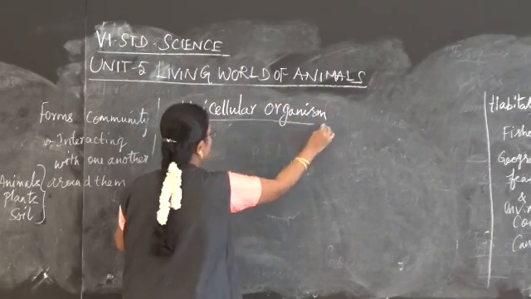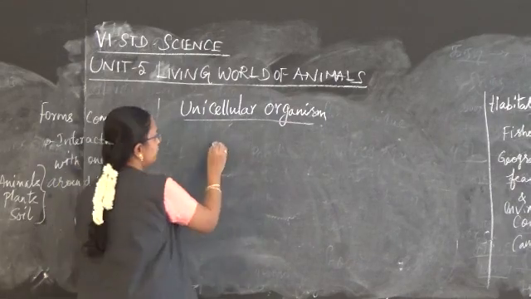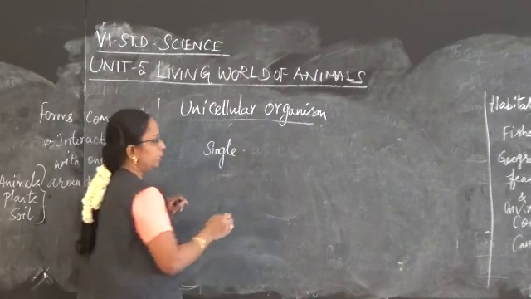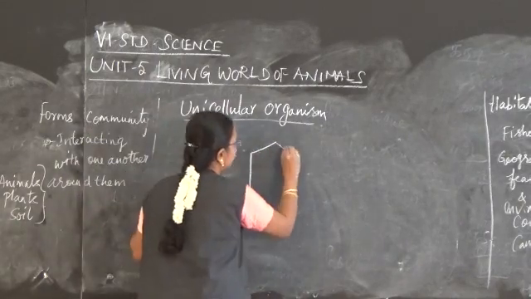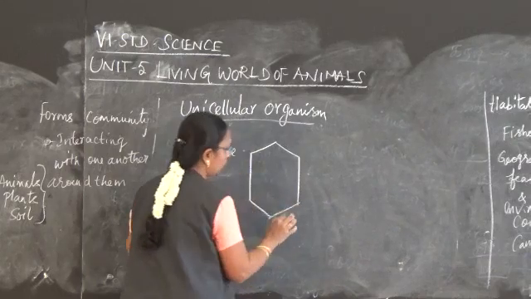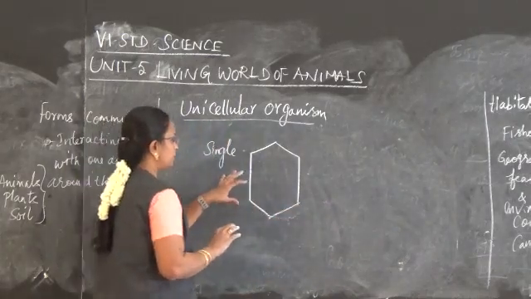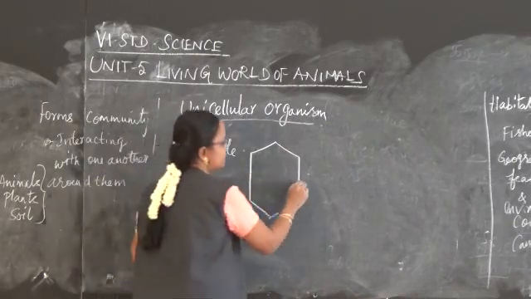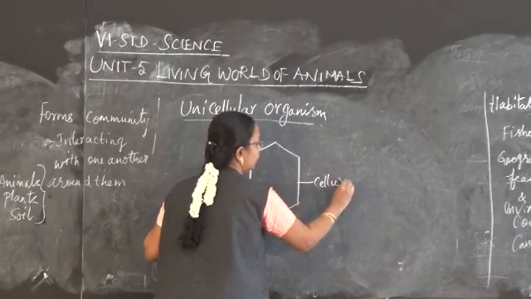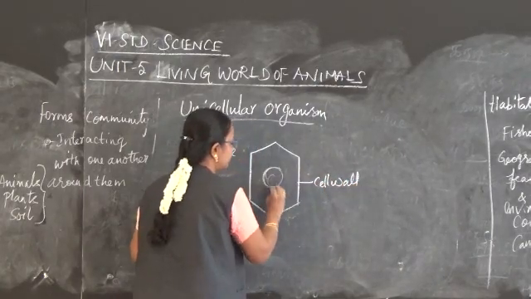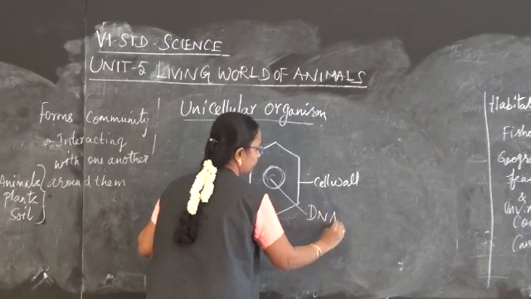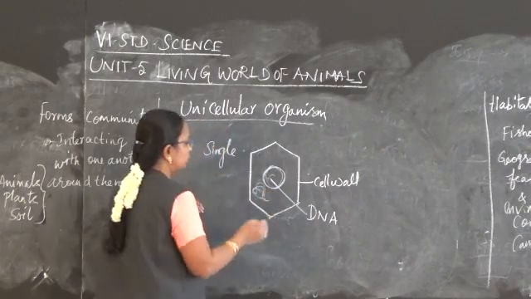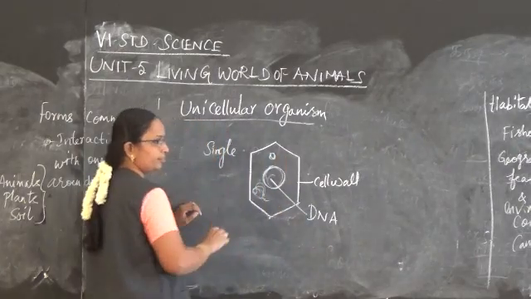The unicellular organism consists of a single cell. All the living organisms are made up of their basic unit called the cell. Cell forms the basic unit for all organisms, whether it is a human being or animal or plant. Their basic material is the cell, which consists of the cell wall and also the organelles present inside them: DNA, RNA, nucleic acid, endoplasmic reticulum, nucleolus, everything is present inside the cell.